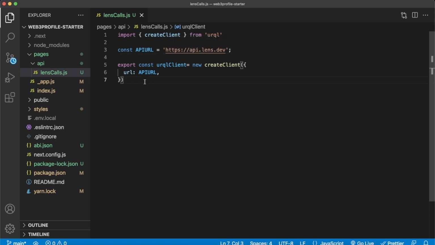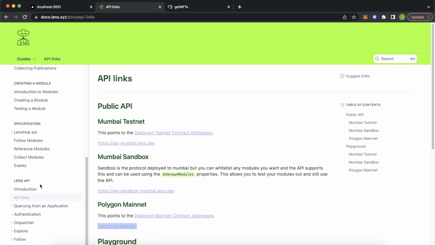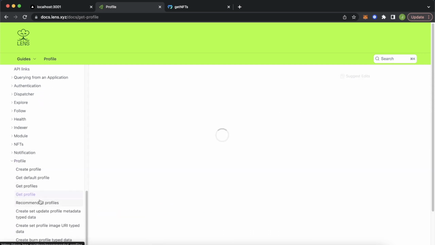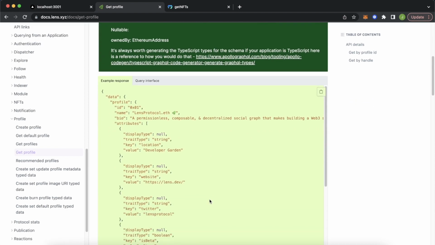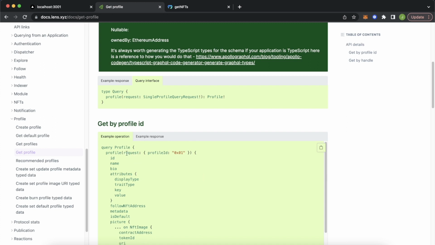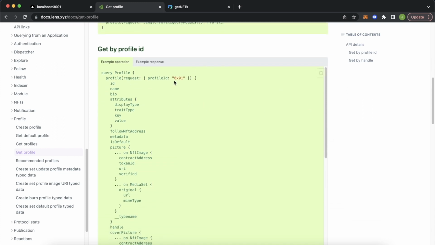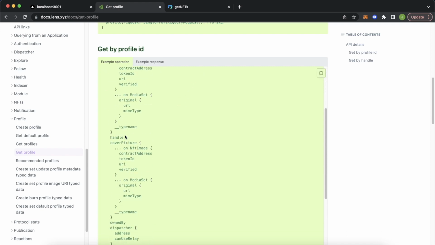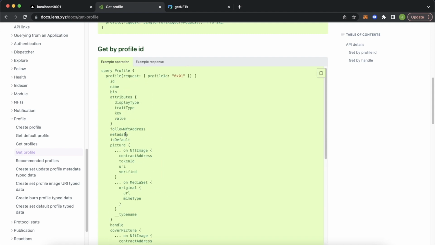Save that. And now what we can actually do is define our query over in here to avoid clogging up our client-side code. So let's go check out what we want to query for. Jump over here, and we're looking for profiles. So let's open this up, and we want to get a profile. This documentation shows us how to query for a profile, and here is an example operation for querying for a profile. All you need to provide is a profile ID. And then if you're familiar with how GraphQL works, you can actually select which attributes you want to get back from the response. We'll just use all of it for this example.